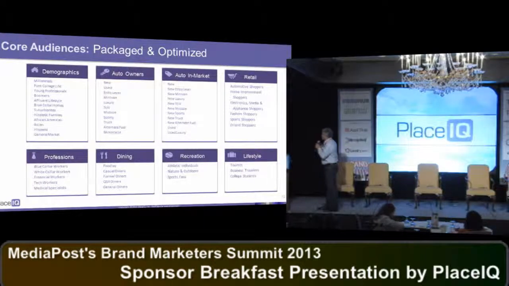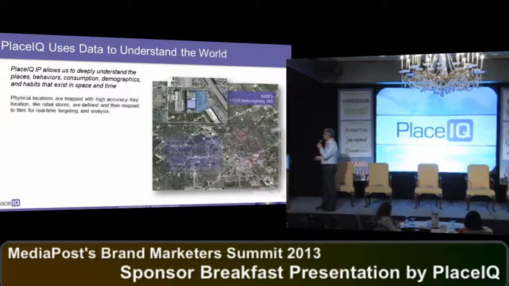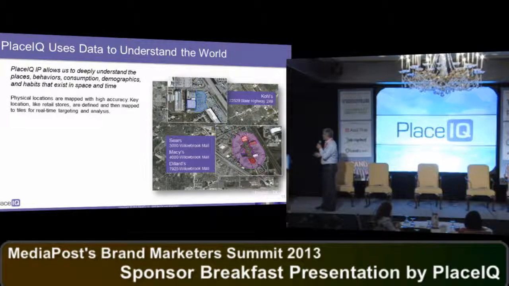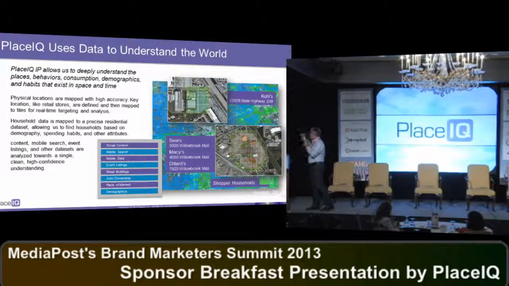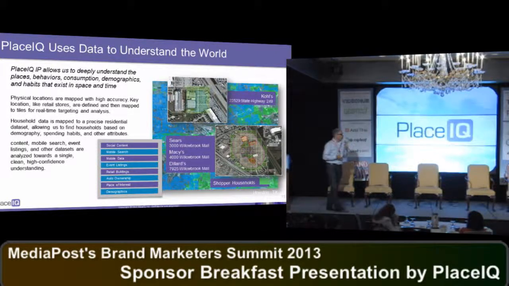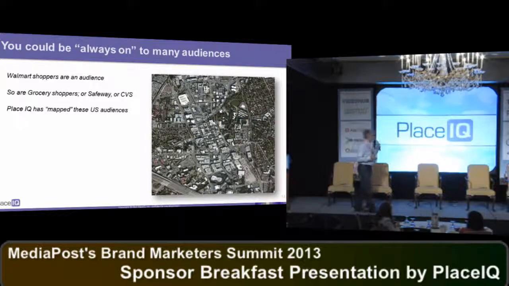These are some standard segments. We're big on demos, auto market, retail, so a number of different categories that marketers can take advantage of that's standard off-the-shelf type packaging. And then we get, again, really granular in the case of retail. This example here shows that we know exactly where a Kohl's is, we know where a Sears fits inside the mall in the bottom right, and then we can run ads in the Kohl's trying to get people to Sears, and we can run ads in households around them and various other targeting. So it's really granular, but it's also scaled, so it's kind of a conundrum.